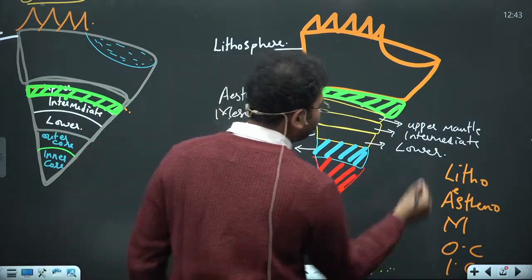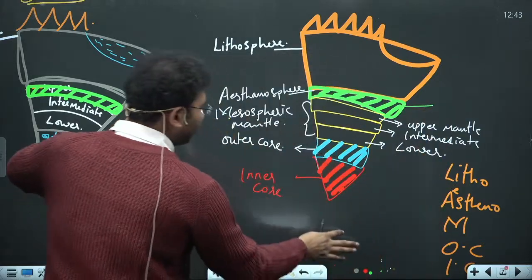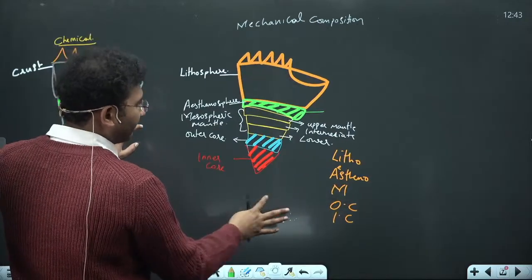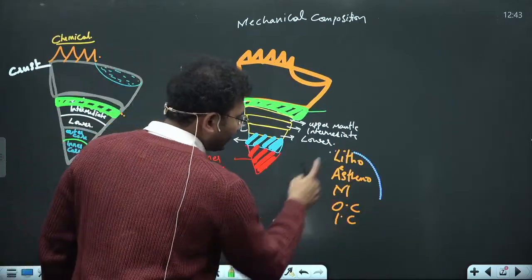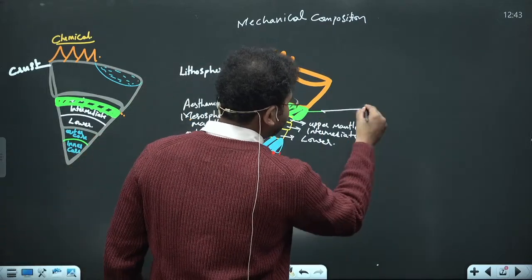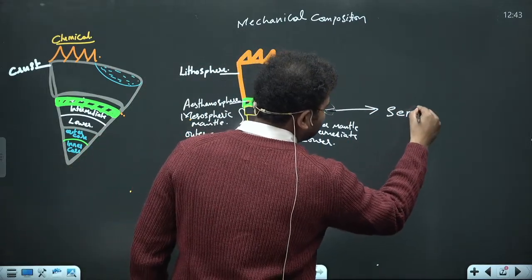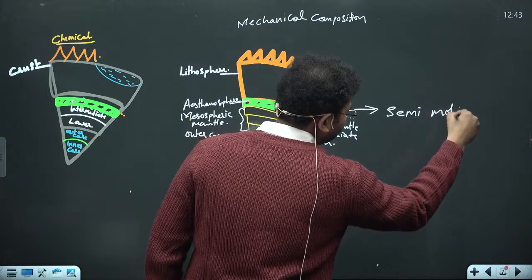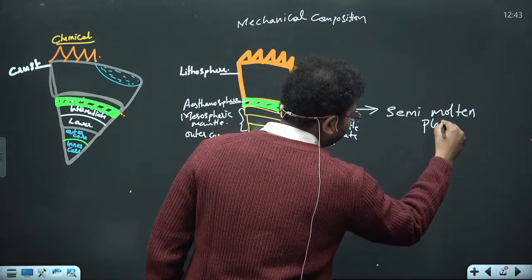So let me write this. These are the characteristics. This is semi-molten plastic type of material.